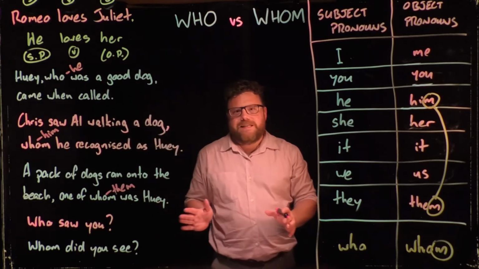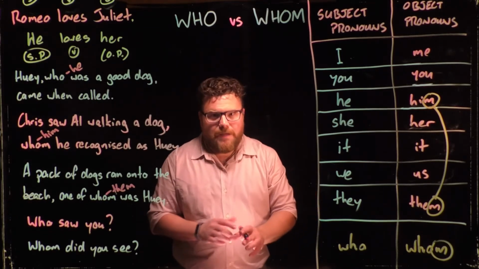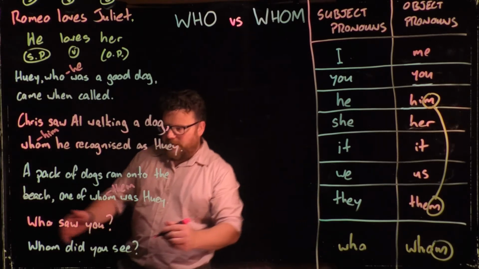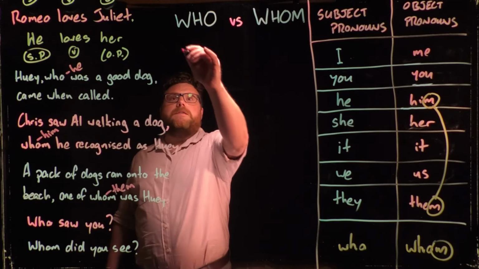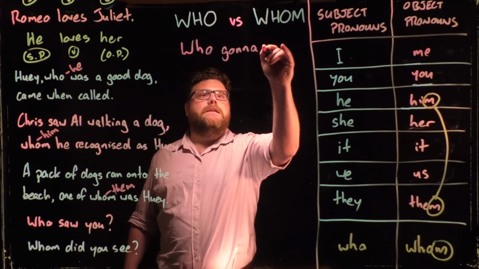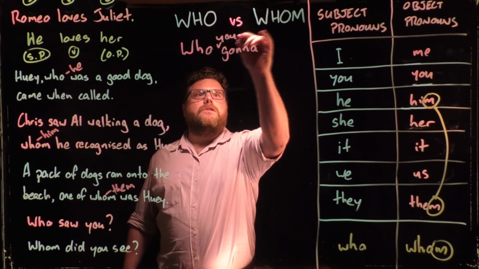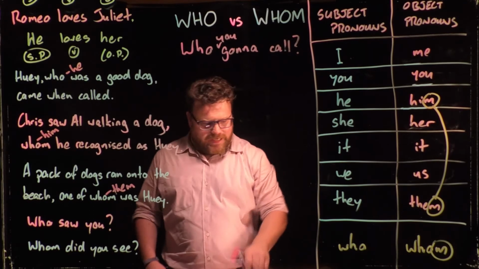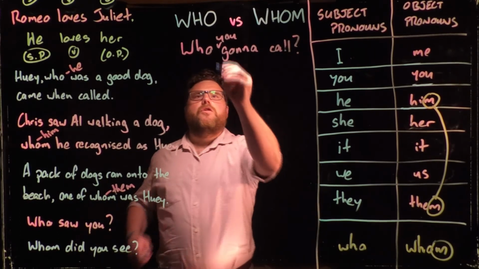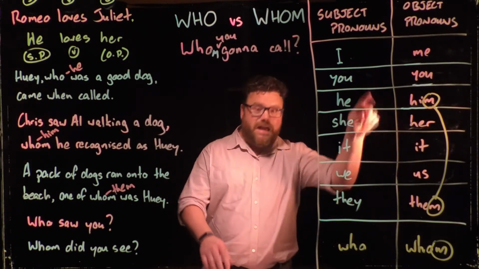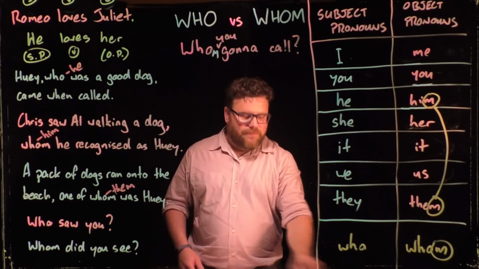Now, like all things in English, the rules are broken all the time. And sometimes it just sounds silly to say it the correct way. For example, any fans of Ghostbusters would know that the famous catchphrase is, who you going to call? Now that's incorrect. It actually should be, whom you're going to call, because you're going to call them. It's got the M. But of course, that sounds very silly.